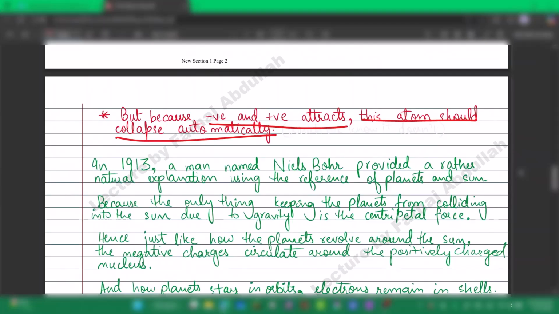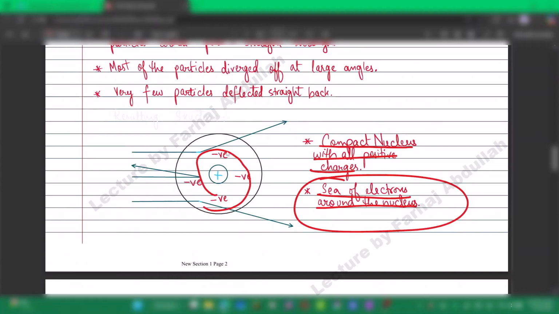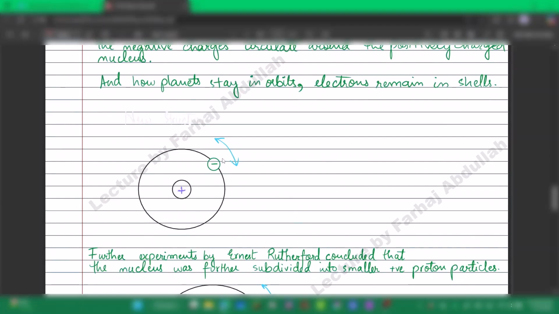Then in 1913, a man named Niels Bohr provided a rather natural explanation using the reference of planets and the sun. The only thing keeping the planets from colliding into the sun due to gravity is the centripetal force, meaning they are in constant motion. So he said that the negative electrons would also be in motion. This gave us the new model of orbiting electrons, which just revolve around a generally positive nucleus. The direction doesn't matter.